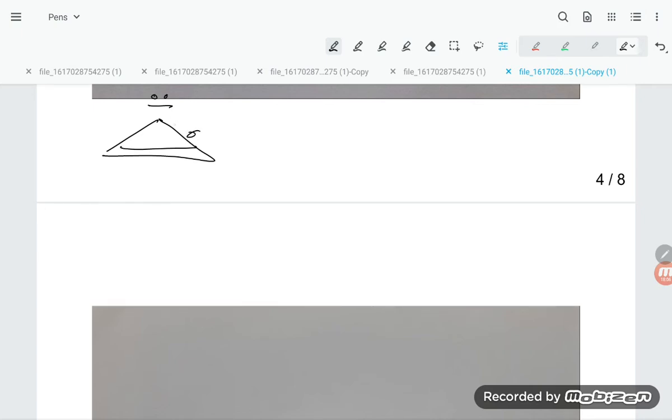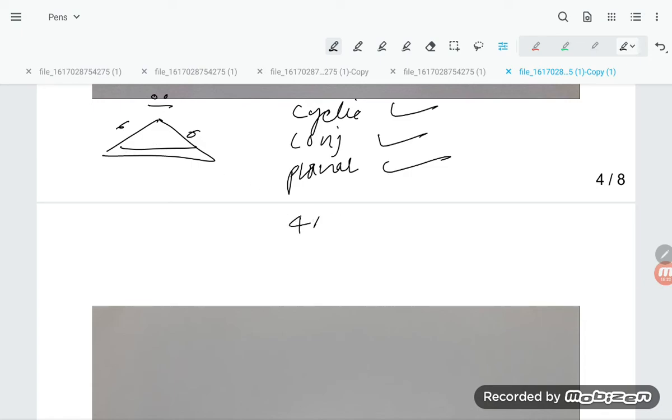conjugation is there, students: sigma, lone pair, sigma, pi, sigma, lone pair, so cyclic is there, no problem. Conjugation is there, no problem. Planar is there, okay, sp2 is there, no problem. Now how many pi electrons? 2 and 2, that is 4 pi electrons, and 4 pi electrons implies what, students? That is anti-aromatic. So this compound becomes an anti-aromatic compound, right, students?